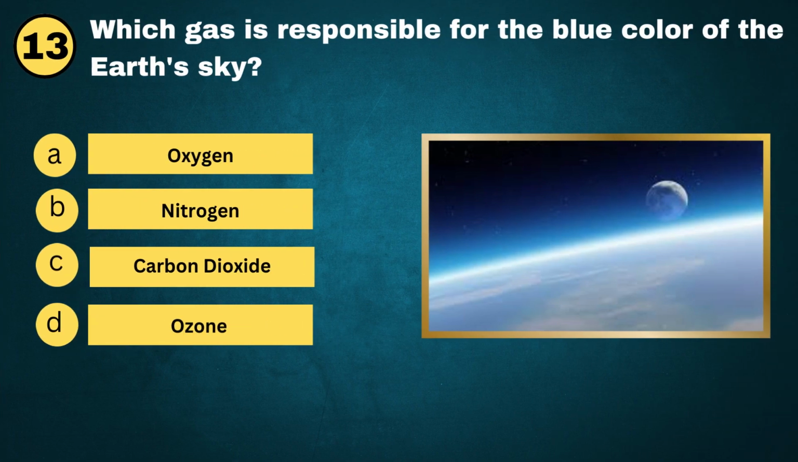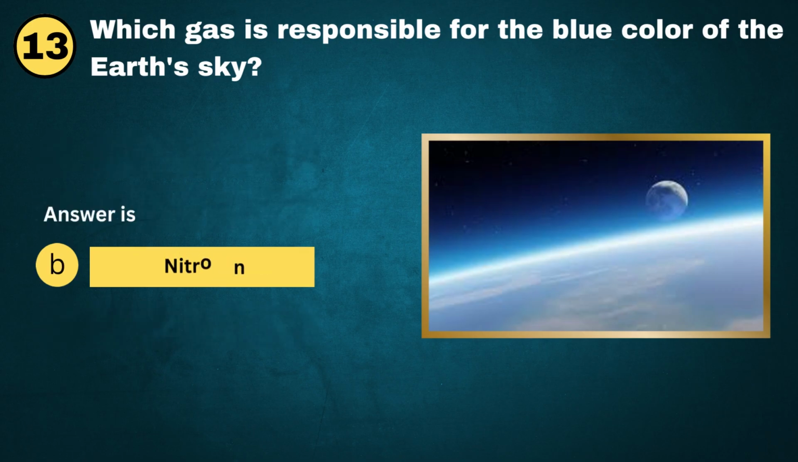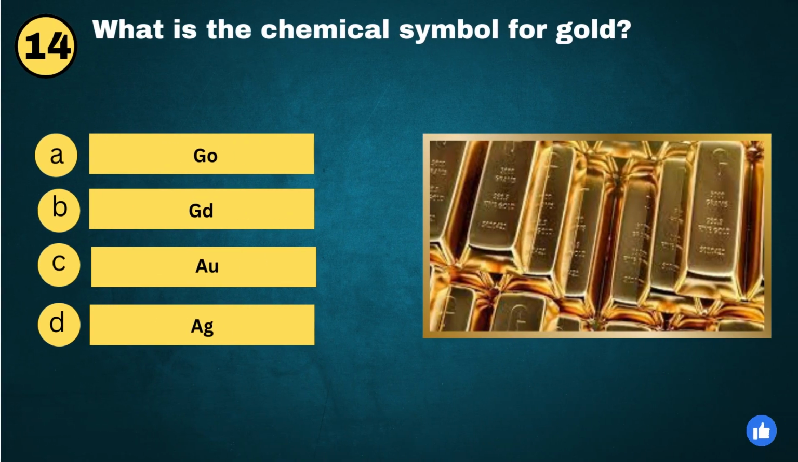Question No. 13. Which gas is responsible for the blue color of the Earth's sky? A. Oxygen. B. Nitrogen. C. Carbon dioxide. D. Ozone. And the answer is B. Nitrogen.